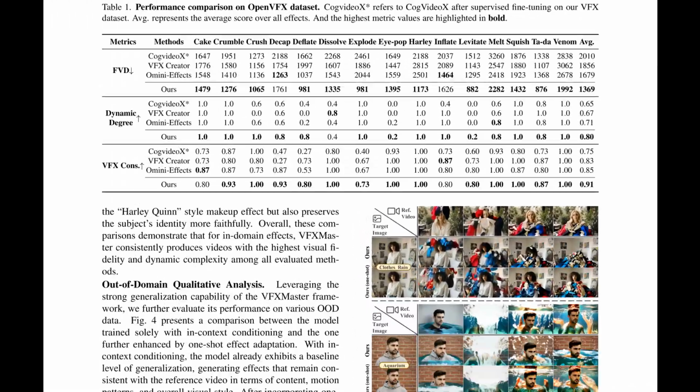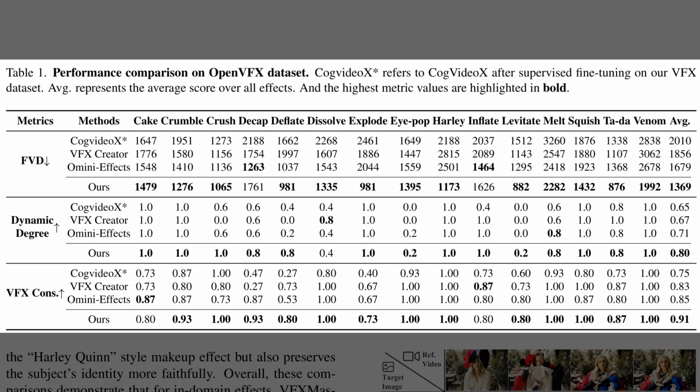So, while Figure 4 focused on out-of-domain gains, Table 1 summarizes in-domain performance across many open VFX categories. The table shows lower Fréchet video distance, a perceptual video quality metric, with an average near 1370. Dynamic degree, which scores how much motion the effect induces, reaches about 0.80 on average. The comprehensive VFX score, combining occurrence, fidelity, and content leakage, averages roughly 0.91. Across effects with complex motion, bold entries consistently favor the method, so quality and temporal coherence improve together.